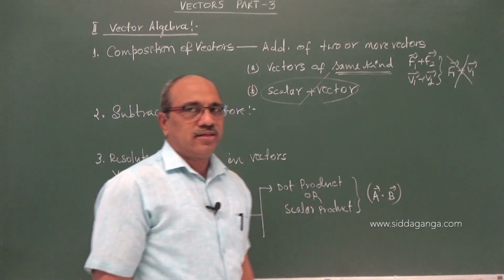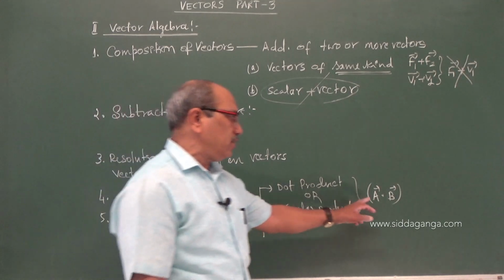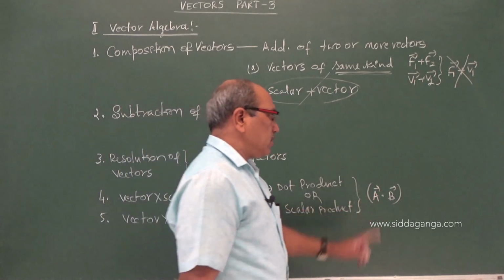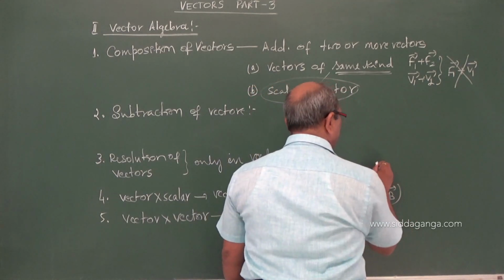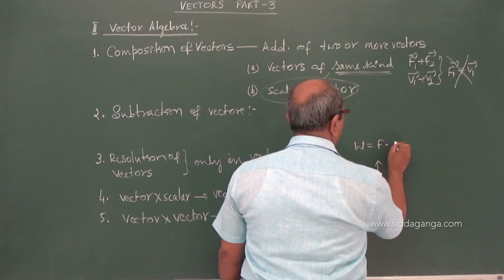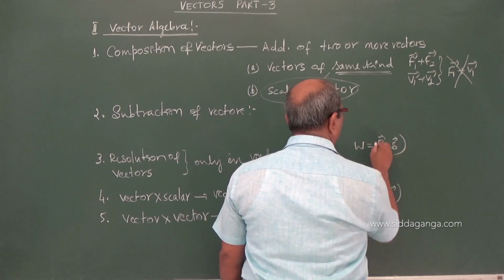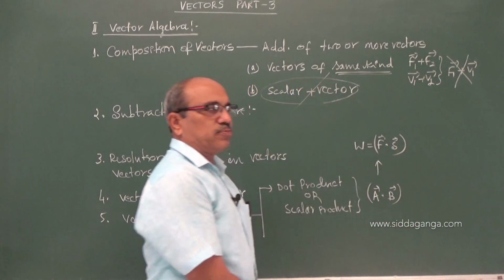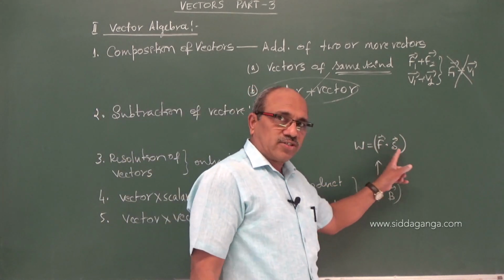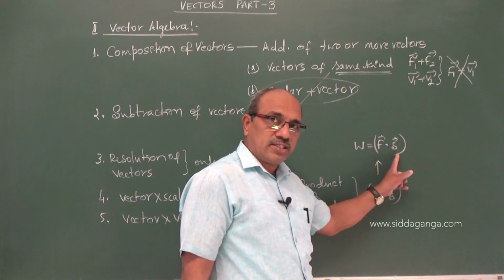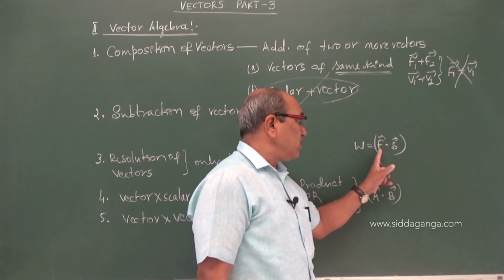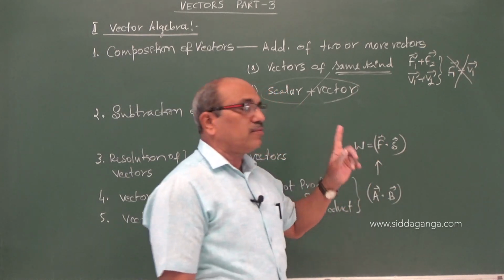It is a product multiplying vector A with B, where it is converted into a scalar. An example I can show here is work done, which can be written as force into displacement. It is not just a force into displacement. It is a dot product of two vectors. F is a vector, S is a vector: force is a vector, displacement is a vector. When we take the dot product, work done becomes a scalar.